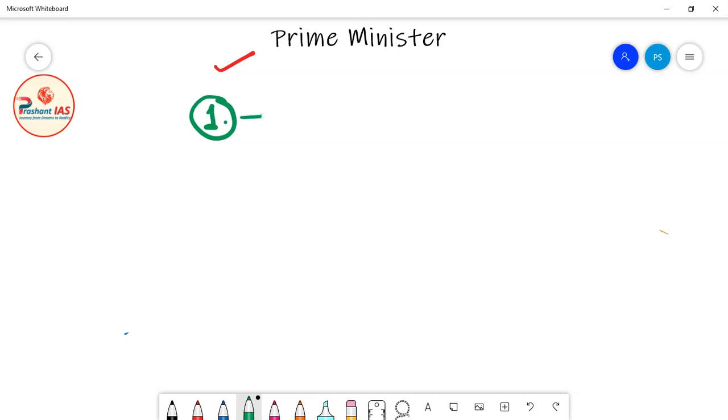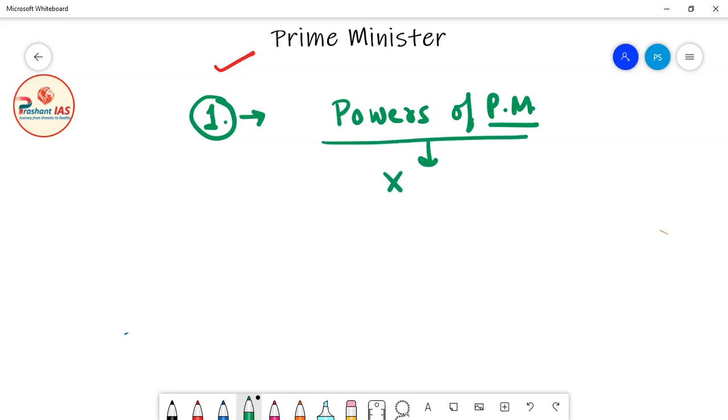So the answer to this question is that the powers of the Prime Minister of India are not exclusively discussed in the Constitution of India. Now what does it mean? It means that powers of Prime Minister are not directly written in the Constitution.